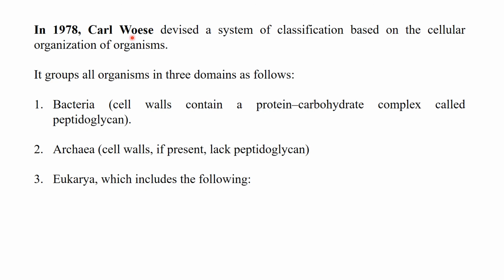In 1978, Carl Woese devised a system of classification based on the cellular organization of organisms.